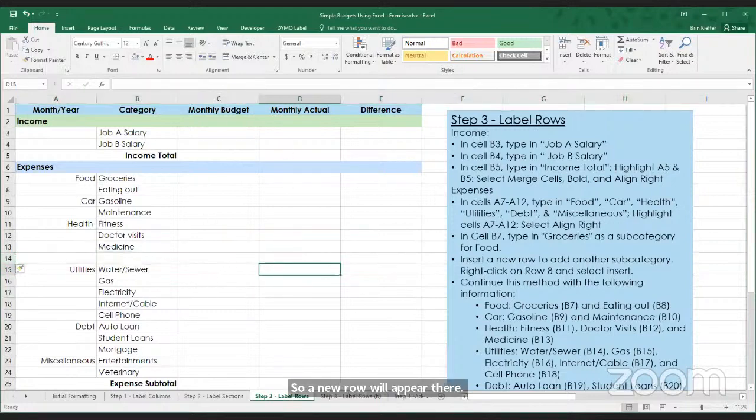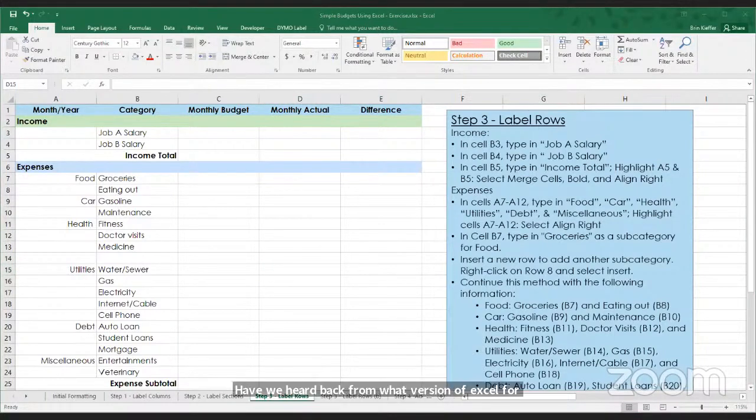Have we heard back from what version of Excel for that? We got Excel 97. So I am looking up right now to see if I can find that information for our patron. Okay, thank you.